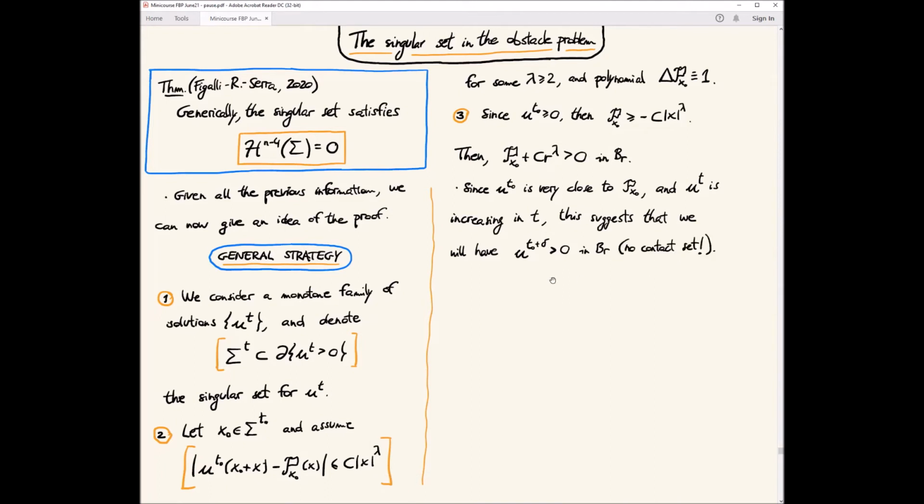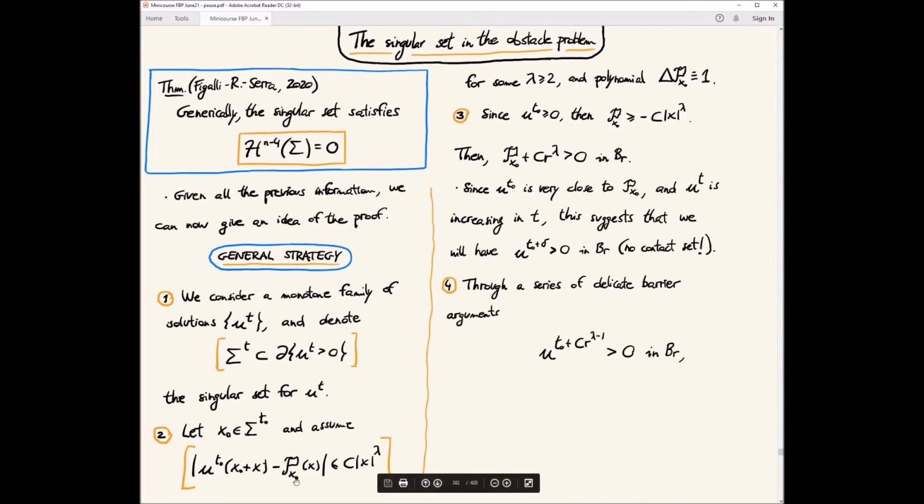Okay, and then if this is true, if I can do something like this, then this would mean that there is no contact set in BR. So in particular, there are no singular points. Okay, and then what we do is to actually prove this, but this requires a series of delicate Berger arguments, and we prove actually that you lose an exponent in a sense.